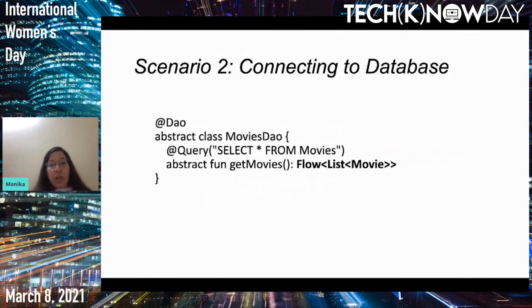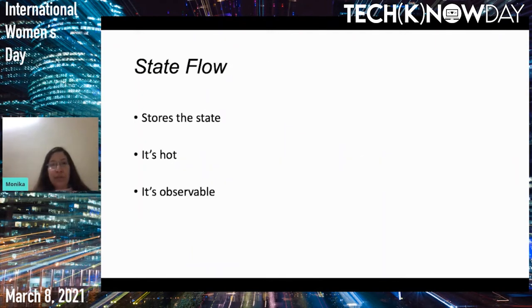So moving on to connecting to the database. Connecting to the database will follow a similar architecture as I told before. But again, as I mentioned, it's your call whether you want a regular type in your data source and create a flow in your repository, or whether you want the return type to be mapped as flow at the data source side, so that in your repository you can directly perform the flow operations.